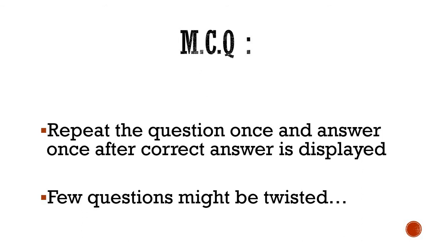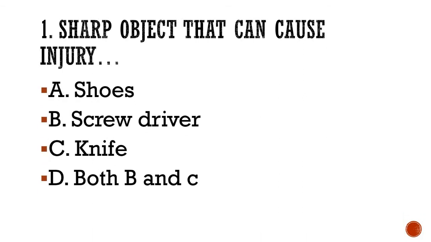Okay, so I hope that you have written the heading. Now, the first question, sharp object that can cause injury. Now you will say that, sir, this question we have solved twice before this lecture. Yes, I know that you have solved this twice, but the options might be twisted. Let's see. Here are the options. A. Shoes. B. Screwdriver. C. Knife. D. Both B and C.